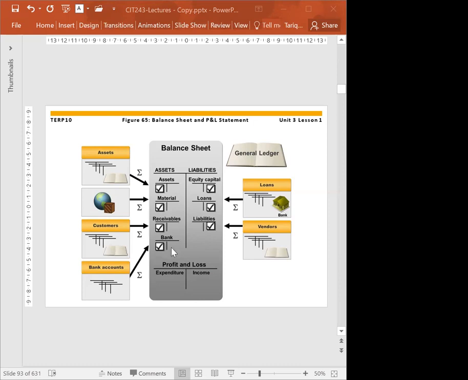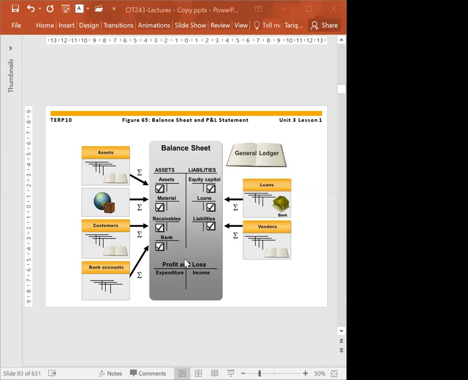These two are the statements that meet the national requirement. National requirement means the tax authorities. Whenever you have to file your tax returns for the company, you have to submit the balance sheet and the income and loss statement so they can determine how much profit or loss happened to this company.